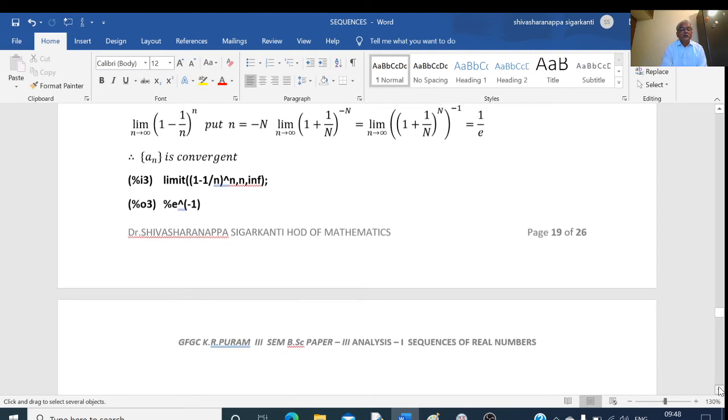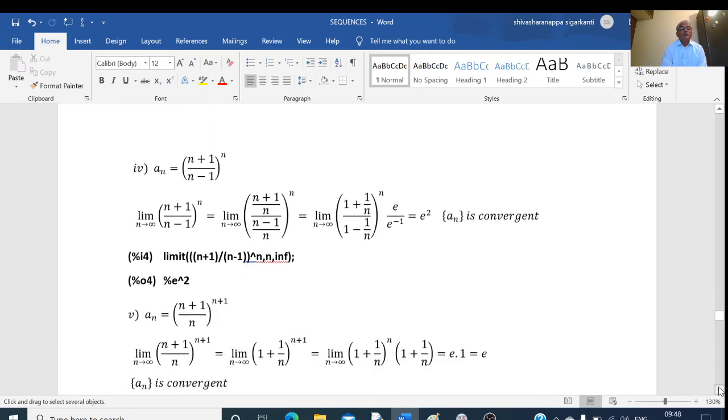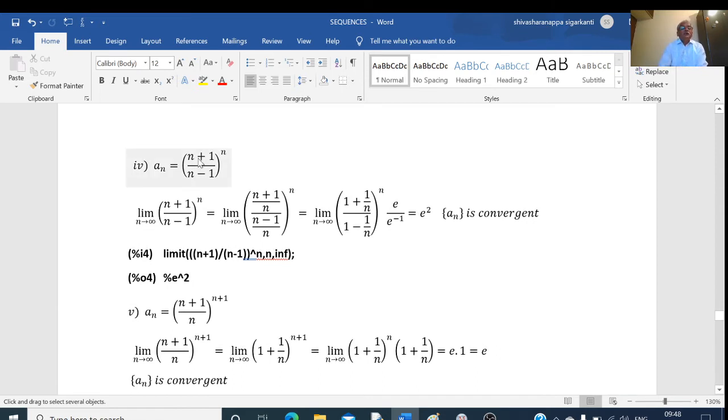Next example, a_n equal to ((n plus 1) divided by (n minus 1)) to the power of n. To this, what I do here is I will divide the numerator and denominator by n. And if I divide the numerator and denominator by n, I will get this one. And in the numerator, I will take the separate denominators.